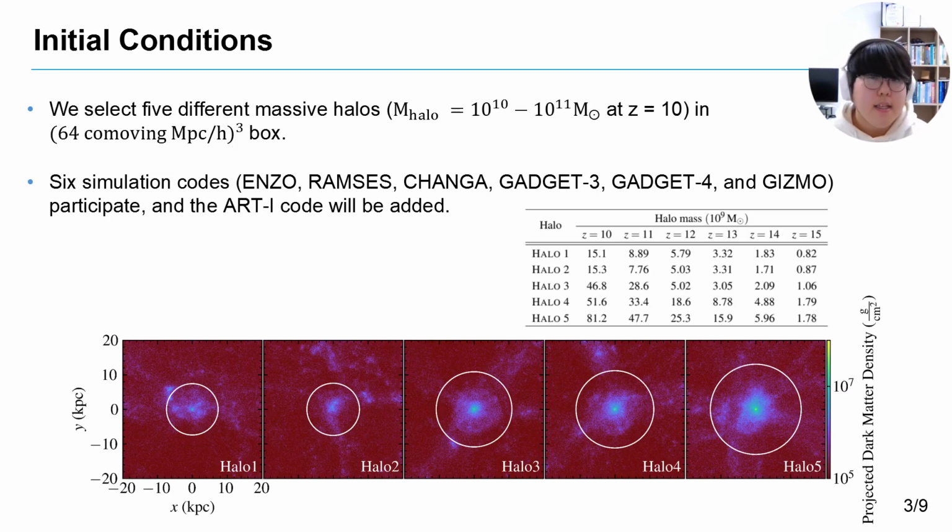For the initial conditions, we selected 5 massive halos in a 64 comoving megaparsec box. Their mass evolution is shown in the table below. So far, 6 simulation codes have participated, and the ART1 code will be added soon.